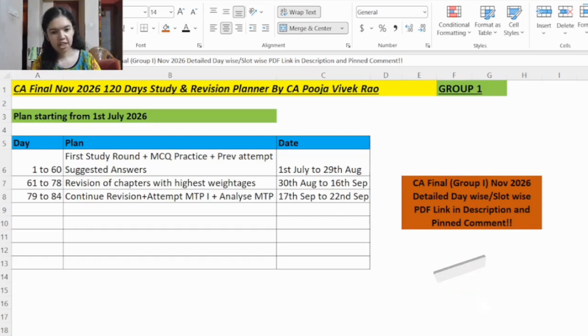So this study and revision planner will include first study round planning, including daily subject-wise slots, smart rotation between the three subjects to maximize the scores, dedicated MCQ practice slots to improve speed and accuracy, revision planning including structured revision cycles, MTP practice along with analysis slot, MTP error tracking and correction slot, RTP practice slots.